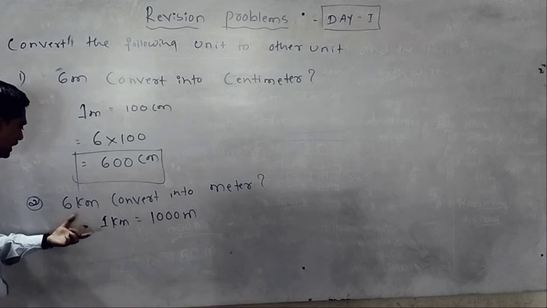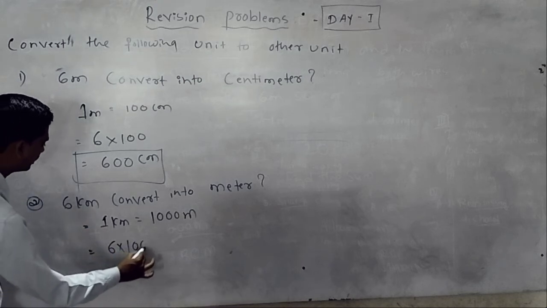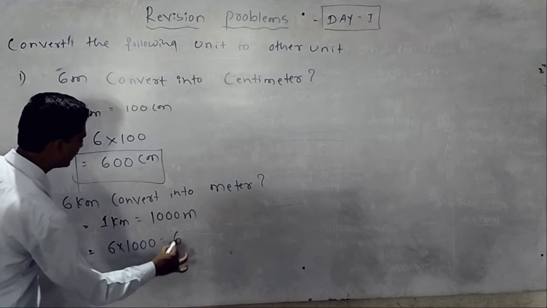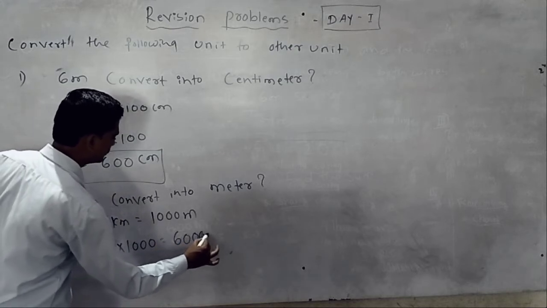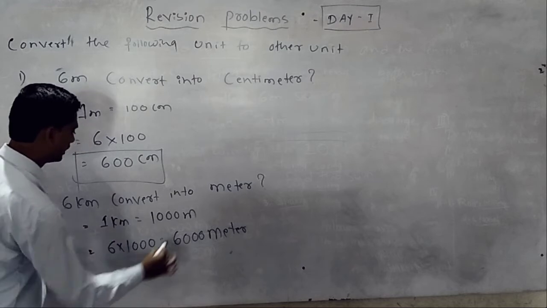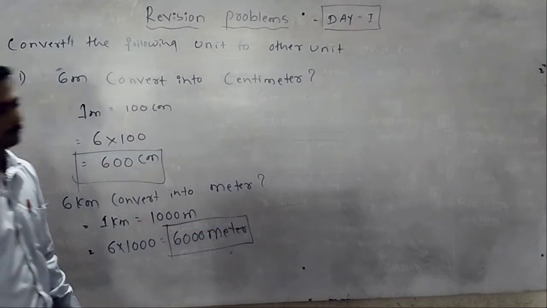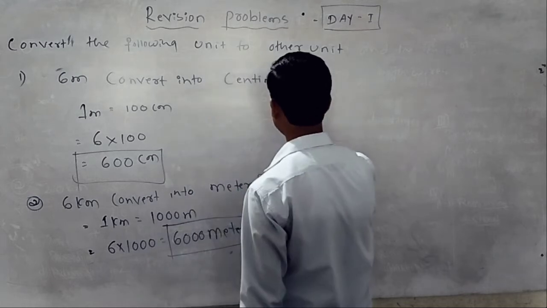Then 6 kilometer means 6 into 1000, 6000 meters. Remember that. Then it is the final answer, 6000 meters.